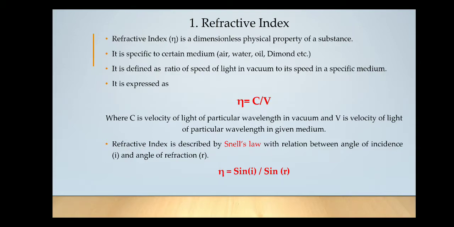Now this refractive index, it is a physical property of the substance, and it is very well defined by Snell's law, with relation between angle of incidence and angle of refraction. So what does Snell's law say? Eta, that is refractive index, is ratio of sine of angle of incidence to the sine of angle of refraction, where i and r are angle of incidence and angle of refraction.